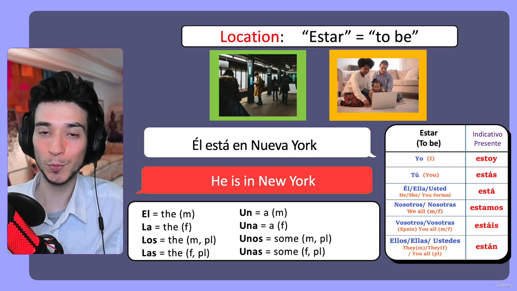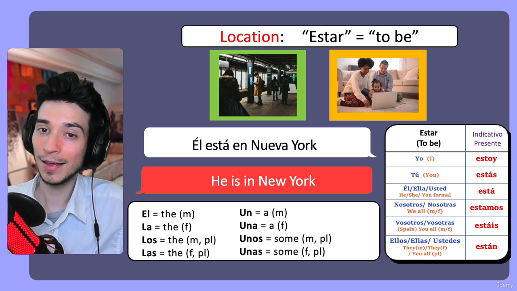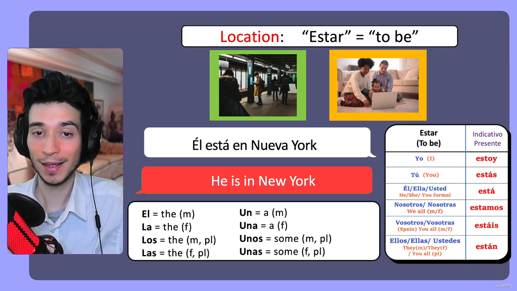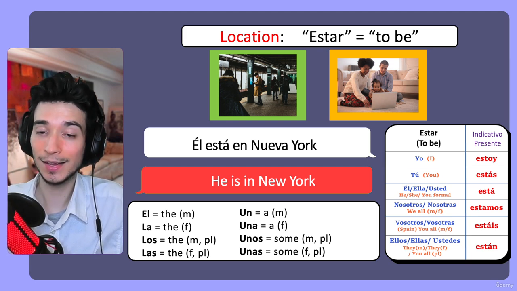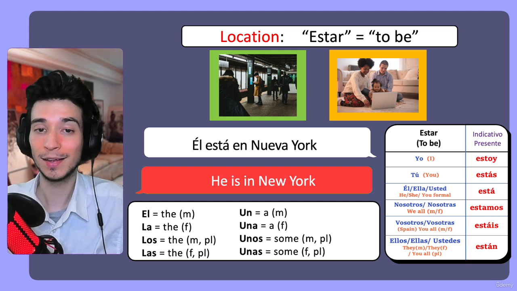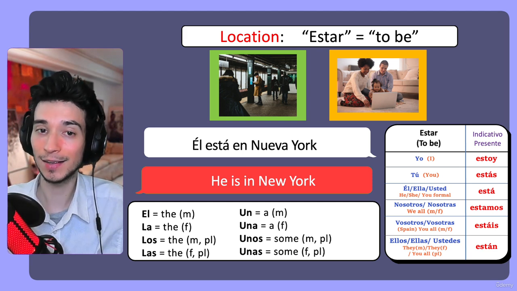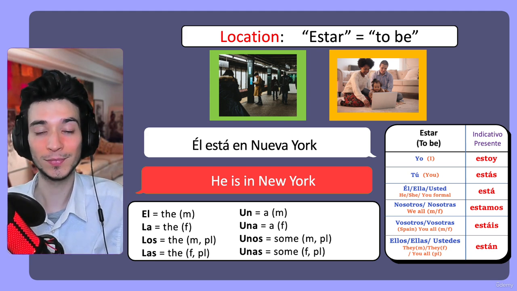So the first example would be él está en Nueva York. He is in New York. Nueva York means New York.